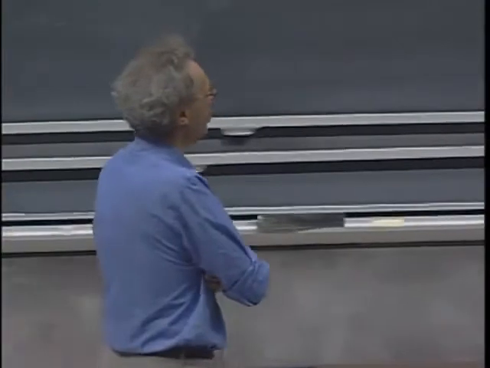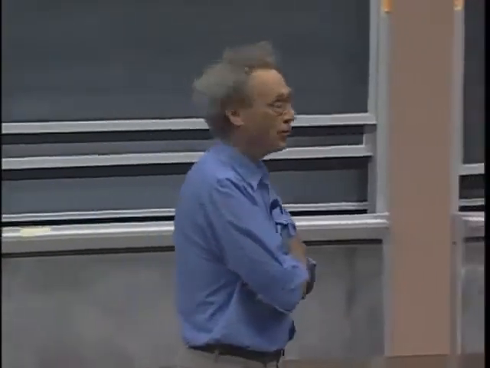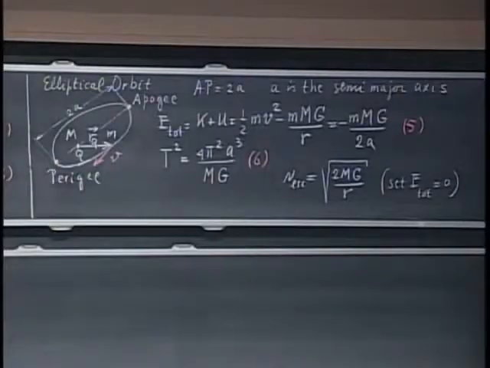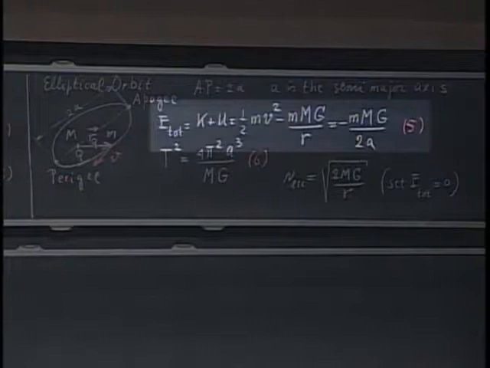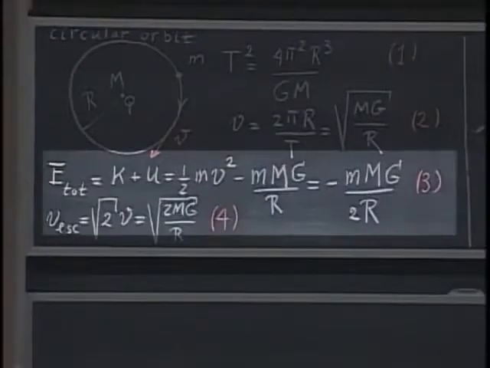Now, I give you a result which I didn't prove, and that is that the total mechanical energy, which has these two terms in it, which you do fully understand, also equals minus little m capital M G divided by 2a. And a is the semi-major axis. And compare number 5 with number 3. Then you see they're brothers and sisters. The only change is that what was capital R before is now little a, the semi-major axis.